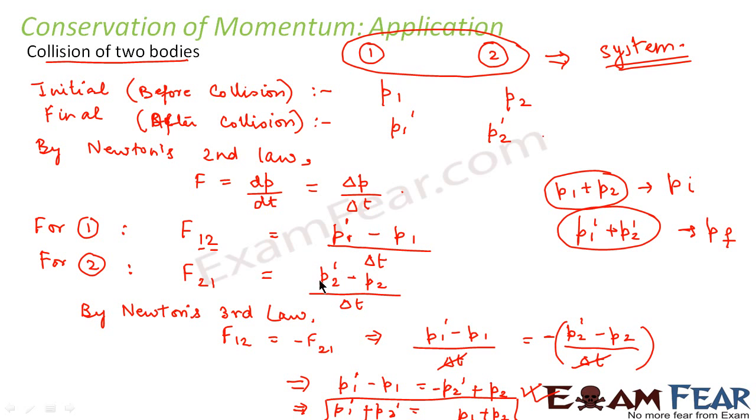Similarly for body 2, now we know that Newton's third law says F12 is equal to minus F21. So what we did is we just replaced the value of F12 and F21 with these values. And we got P1 dash plus P2 dash is equal to P1 plus P2. That is, the total final momentum is equal to the total initial momentum of the system.